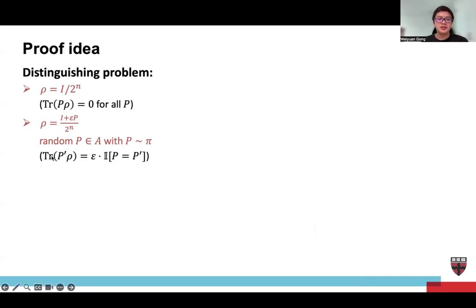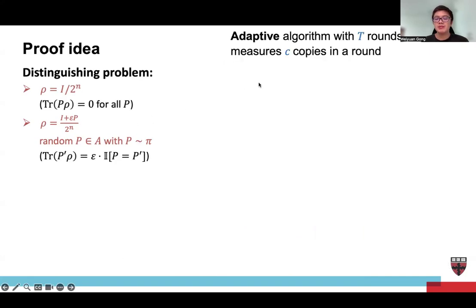And in this case, trace of p prime rho equals epsilon times whether p equals p prime. And suppose we can learn the observables, then we can distinguish between these two cases. And for any adaptive algorithm with t rounds, where you can measure C copies in each round, you can describe